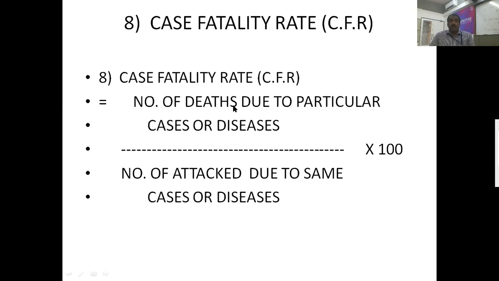Case fatality rate is the number of deaths due to a particular case or disease divided by the number attacked by the same disease, into 100. Once again, I'm repeating: number of deaths due to a particular case or disease divided by number attacked due to the same disease into 100, and then we get the case fatality rate. So these are about 8 important mortality indicators. Try to remember them properly.